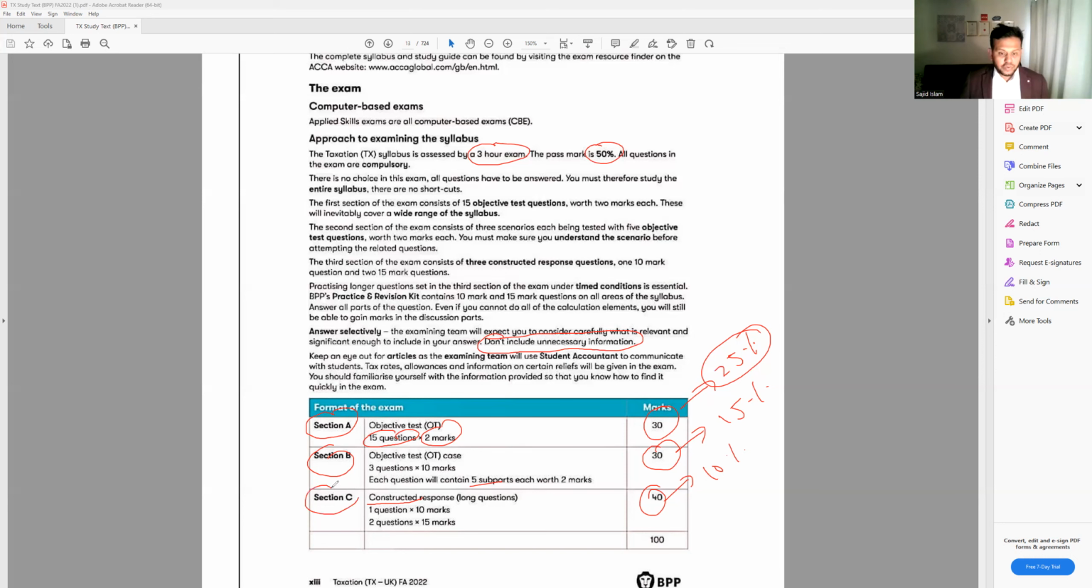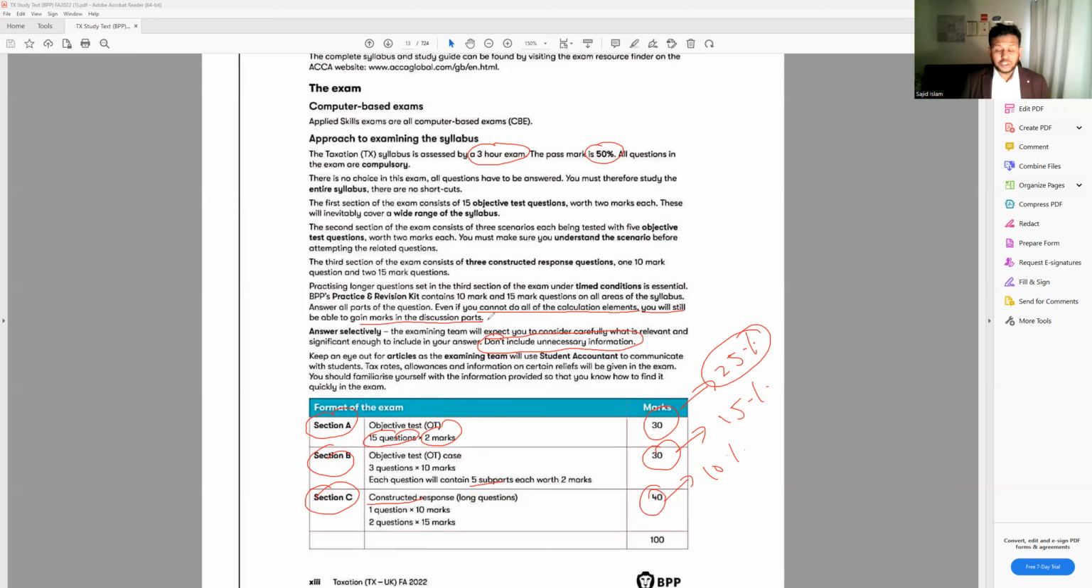And as I said to you, if you know exactly how you're going to answer, which question first, which question second, which question third, and you know your plan and your exam techniques, that's how you can answer all the questions and secure 50% first. Then you can move to the next question to score more and more, and until your time runs out, you can keep answering all the questions. Remember that even if you do some workings and the final answer is not correct, you still get some marks. It says very clearly here, even if you cannot do all the calculation element, you will still be able to gain marks on the discussion part.